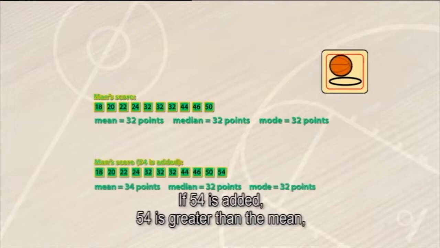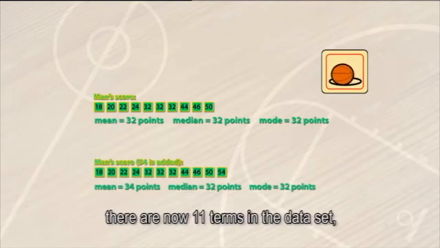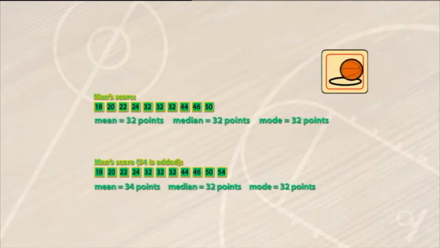If 54 is added, 54 is greater than the mean. There are now 11 terms in the data set. Then the new mean is 34 points. The new median is 32 points, and the new mode is 32 points.